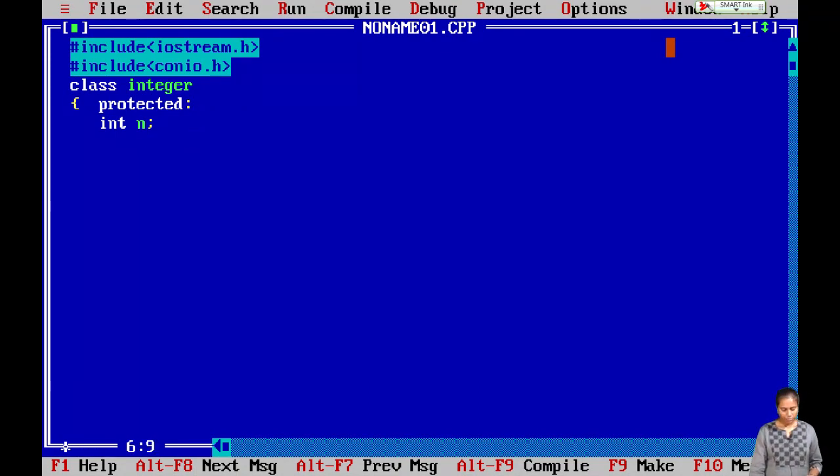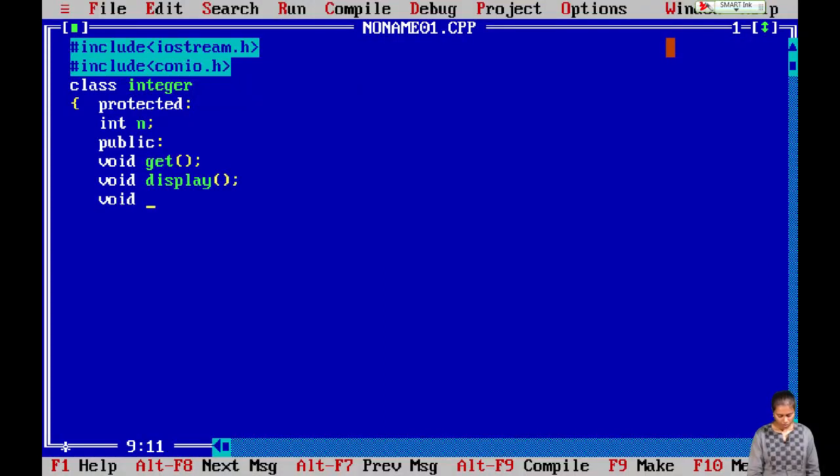And now I write the member functions, and you must know that member functions should always be written under public. So it's good usage. So public void get. I am trying to get the value for the integer, and void display. I want to display the value that I have read, and void increment. I want to increment the value and display it. So I am done with writing the class. I am terminating the class by closing it with a bracket and semicolon.